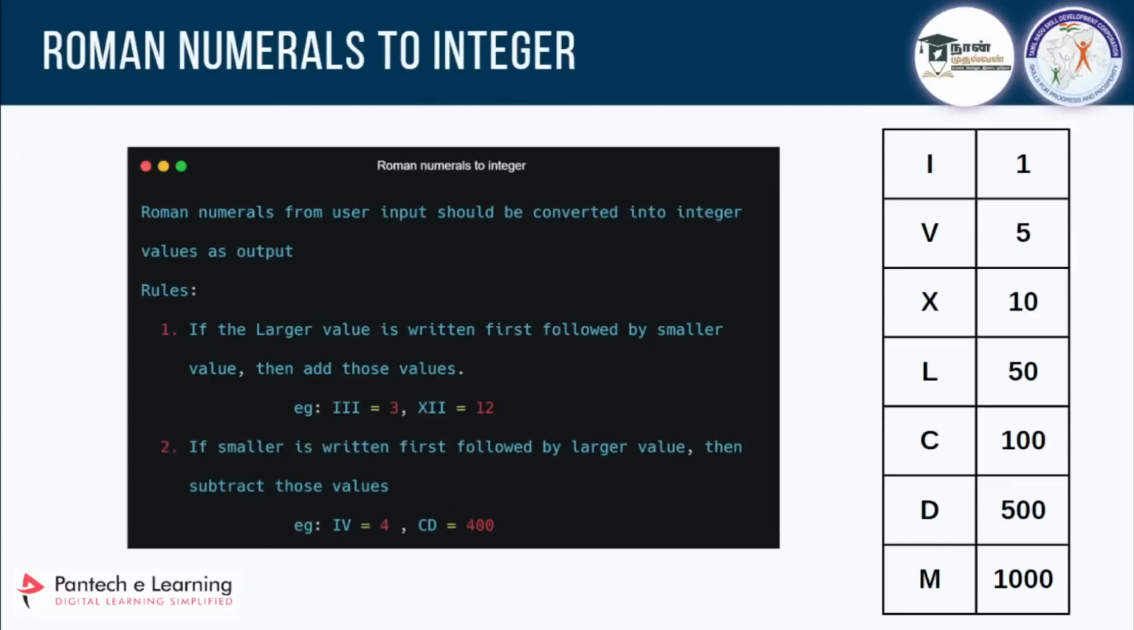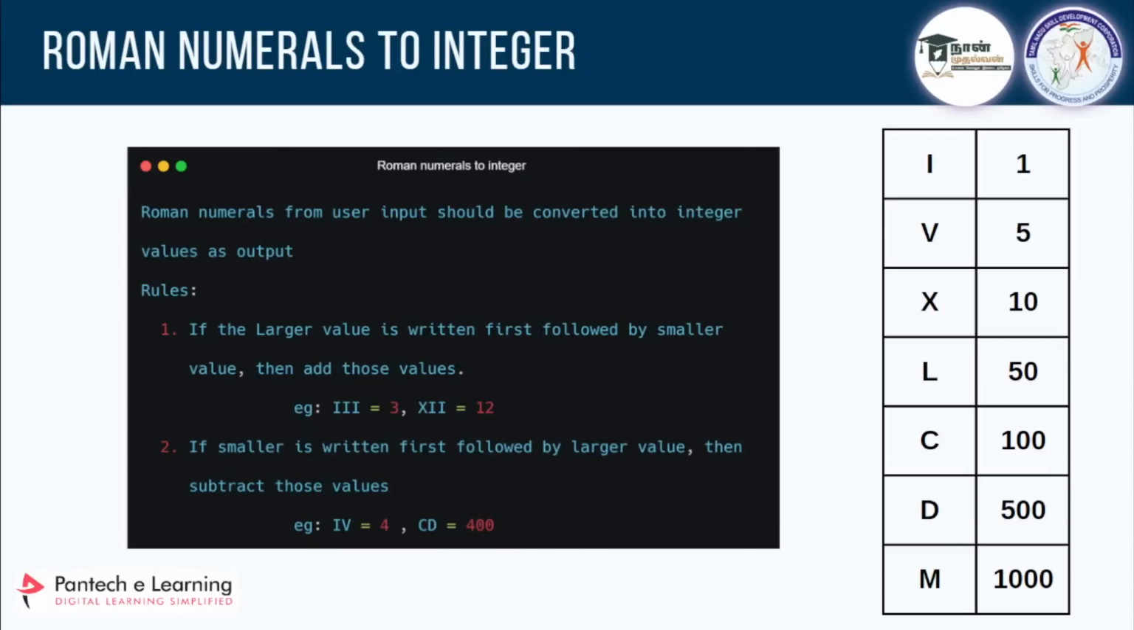So this is the assignment. Only one thing I am going to give you, which is converting Roman numerals to integer. There are things known as Roman numerals, right? This code will ask for user input, so if you give the Roman numerals, it should convert them into integer values and give you the output.